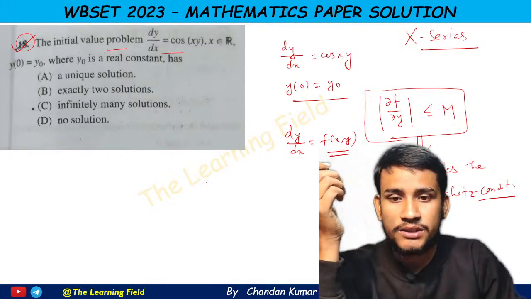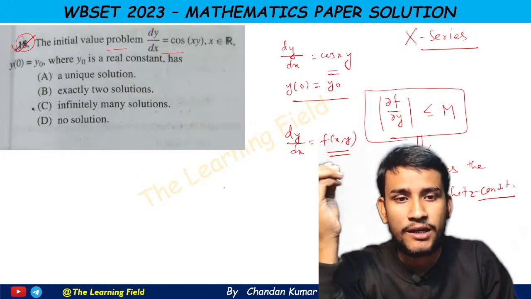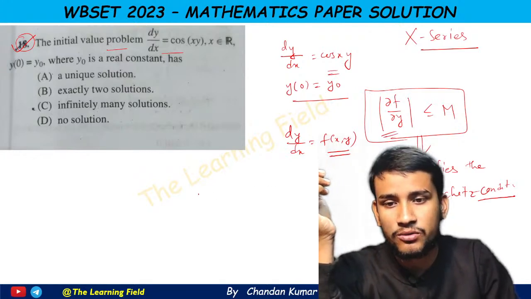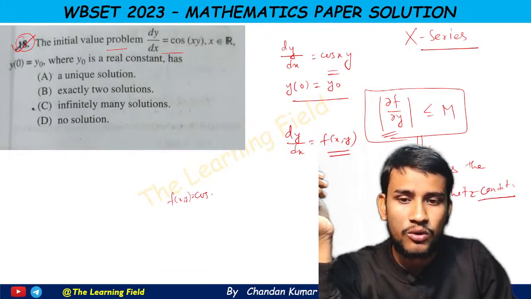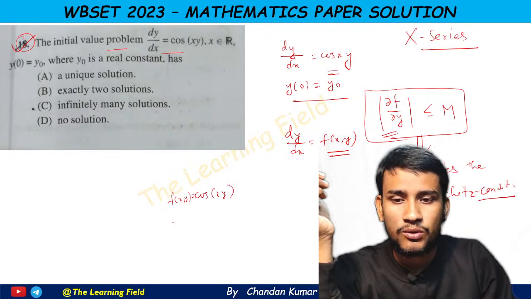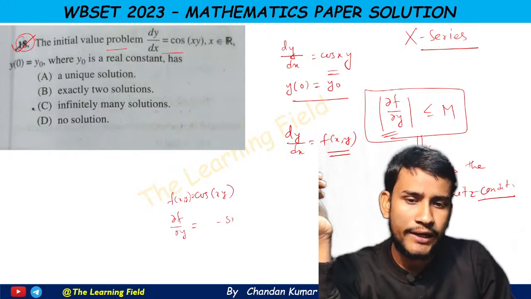So we check whether the function cos(xy) satisfies this or not. Suppose f(x,y) equals cos(xy). Then del f/del y equals minus sin(xy) into x.